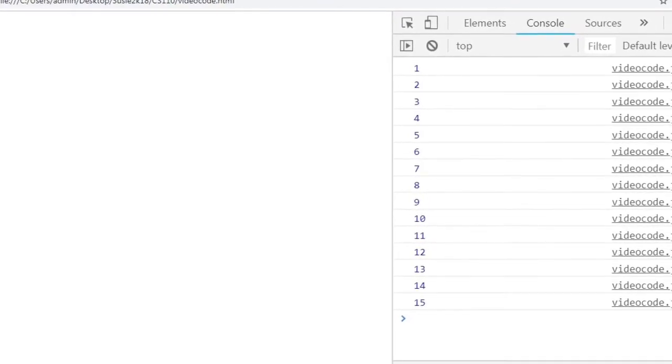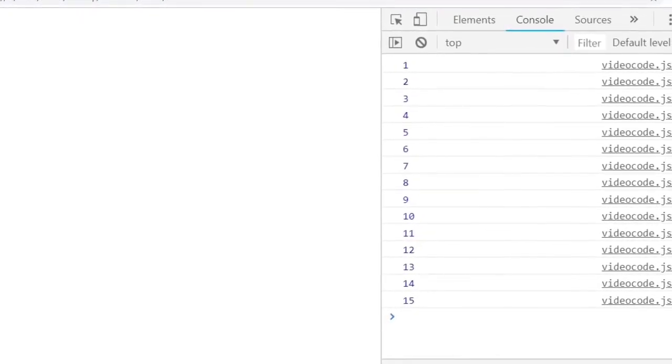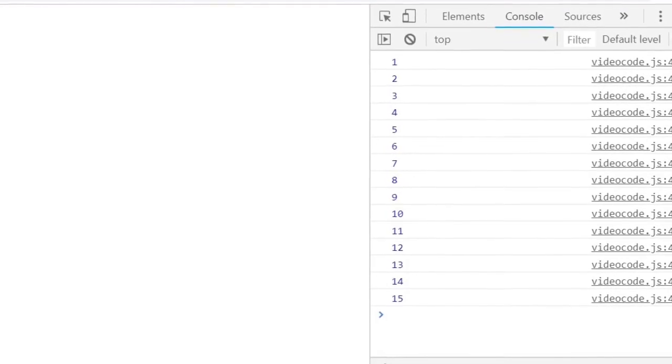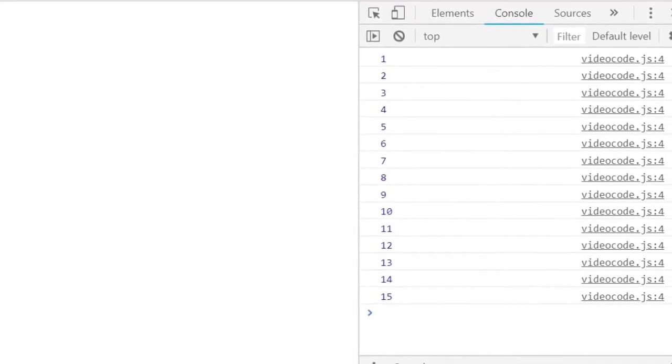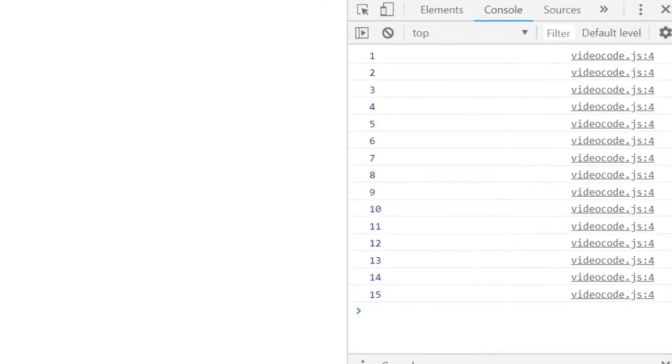And you see how our function works. It printed all the natural numbers until the number we passed through it as an input. So that is all I had for while loops.